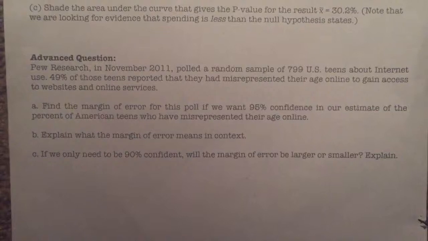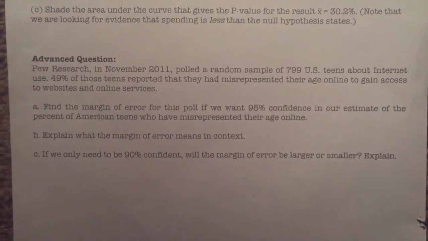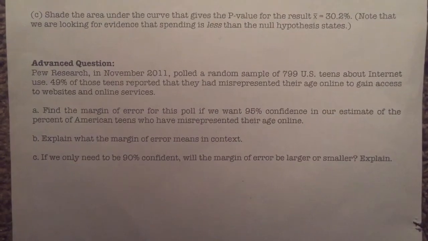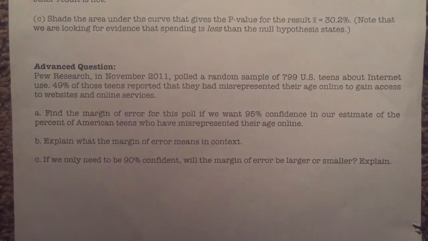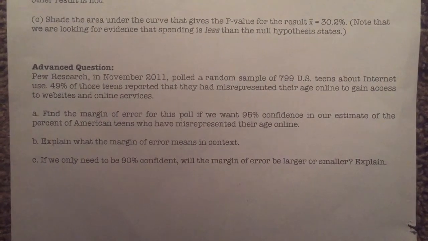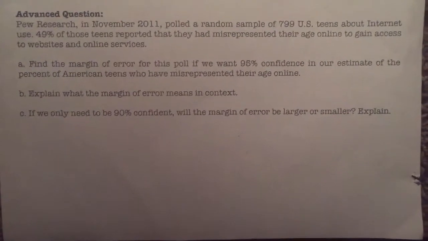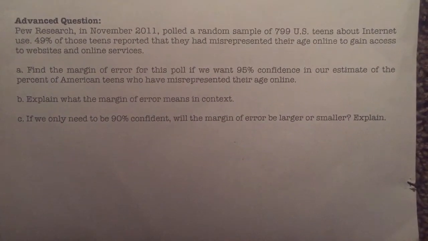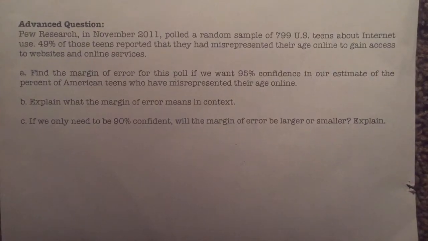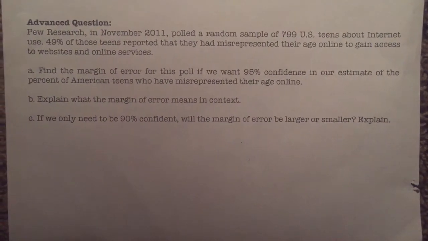Next, we will move on to the advanced question. The advanced question reads, Pew Research in November 2011 polled a random sample of 799 U.S. teens about internet use. 49% of those teens reported that they had misrepresented their age online to gain access to websites and online services. A. Find the margin of error for this poll if we want 95% confidence in our estimate of the percent of American teens who have misrepresented their age online.